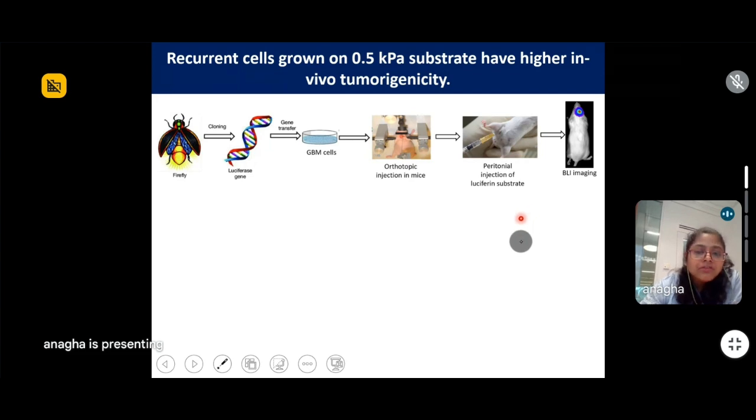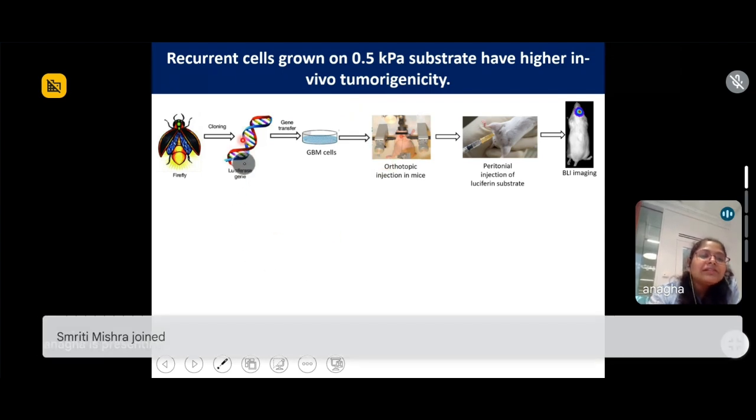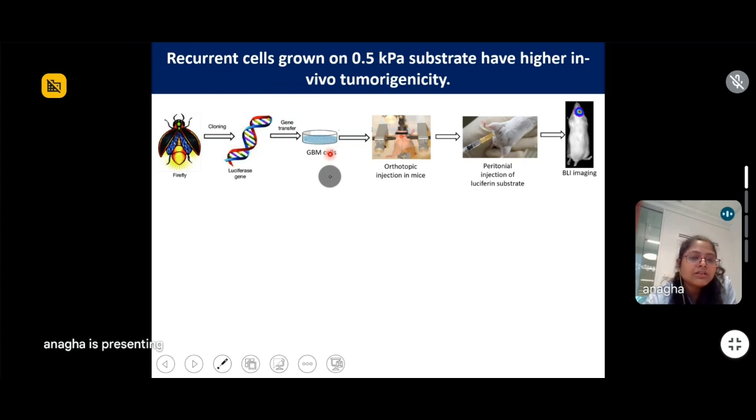Now, since in the in vitro condition we saw that the proliferation was higher in the recurrent population, we wanted to see if this was true in in vivo settings also. So for that, what is commonly done is the luciferase gene from the firefly is cloned into a plasmid, and this expression plasmid is then transfected into the cells of interest.